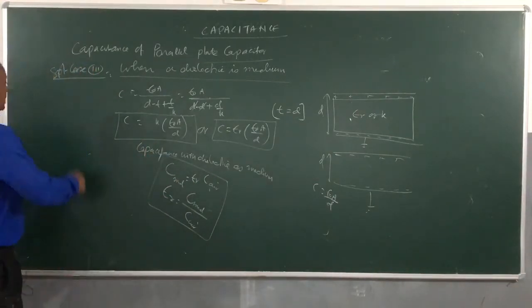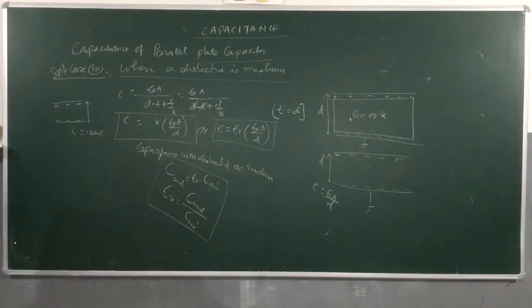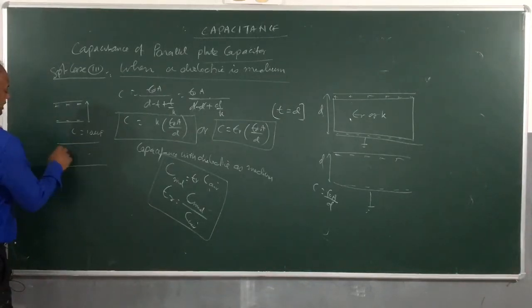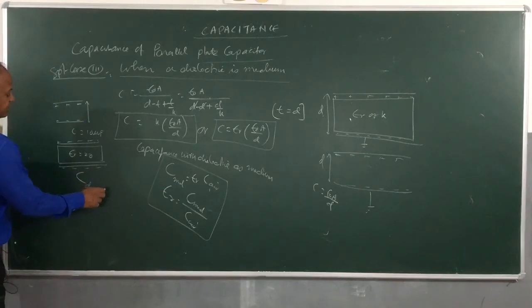Let us see, here I have a parallel plate capacitor. Its capacitance is, suppose, 10 microfarad. Now if I place a dielectric slab as medium here, okay, now suppose dielectric slab is a medium and dielectric constant is 20. Then what will be the capacitance? C with dielectric as medium will be epsilon R into C with air as medium.